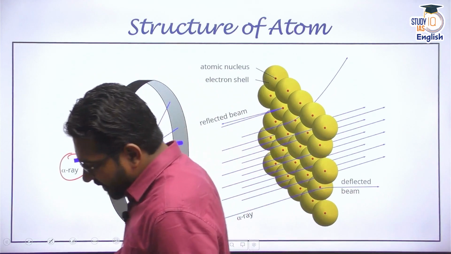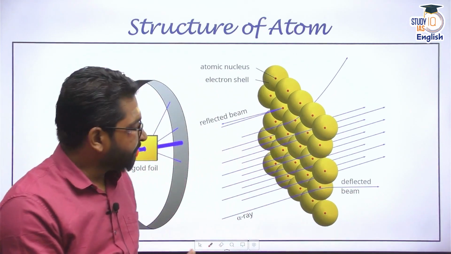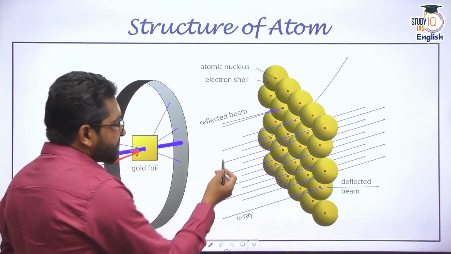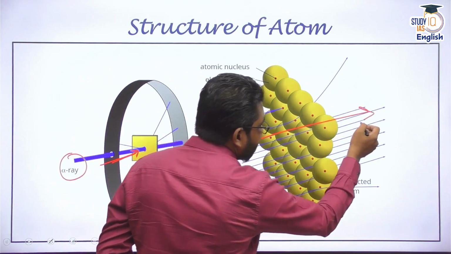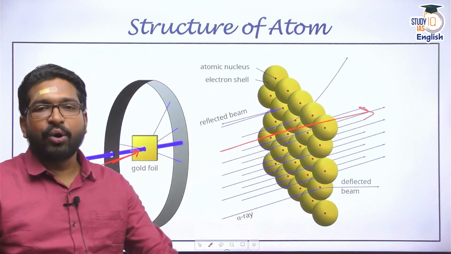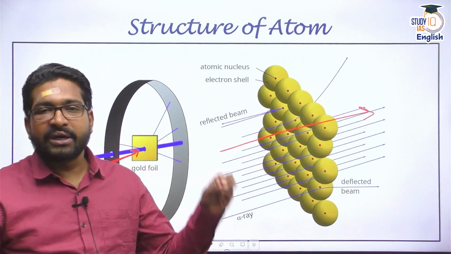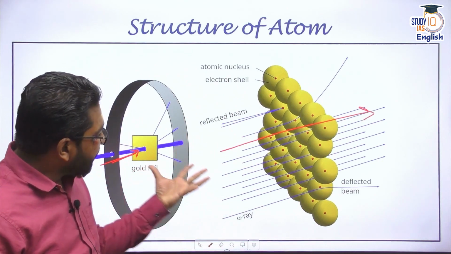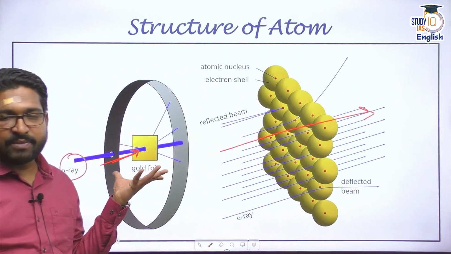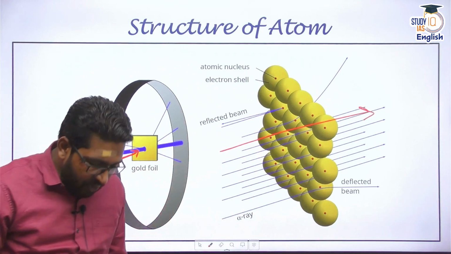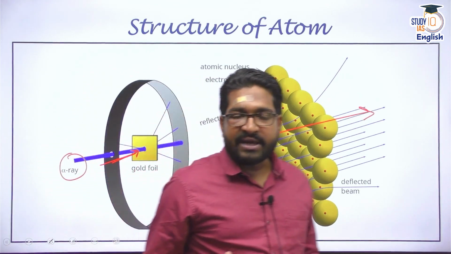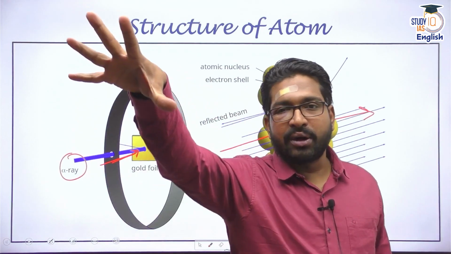Now he observed that when alpha rays are passed through this gold foil, some of the alpha rays did not deflect at all. In fact, he said the majority of the alpha rays did not deflect. That means when I talk about a gold foil, now we are discussing about gold atom. In a gold atom, many alpha rays did not scatter at all.